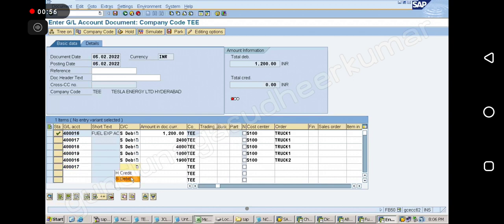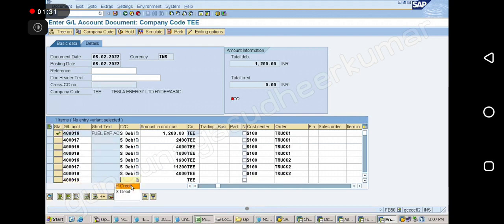Then again 40017. Repairs and maintenance, right? So how much repairs and maintenance? Say it is 11,200. Okay. So this is S100 and this will be my truck 2. Then again I am giving 40018 debit. So here the driver cost is the same. So it is S100 truck 2. Correct. Good. Next.